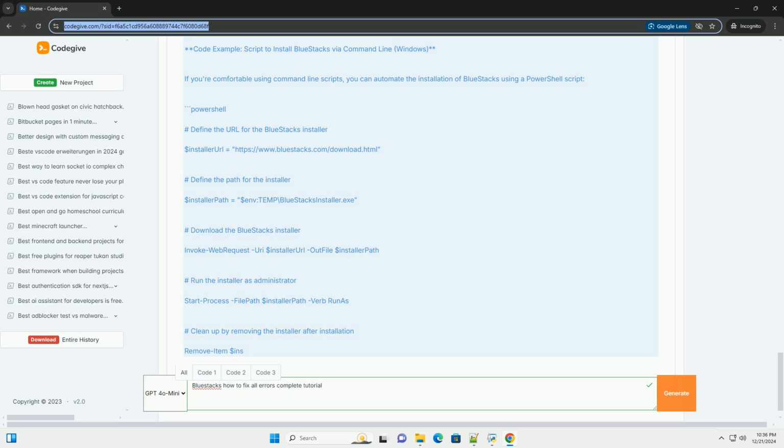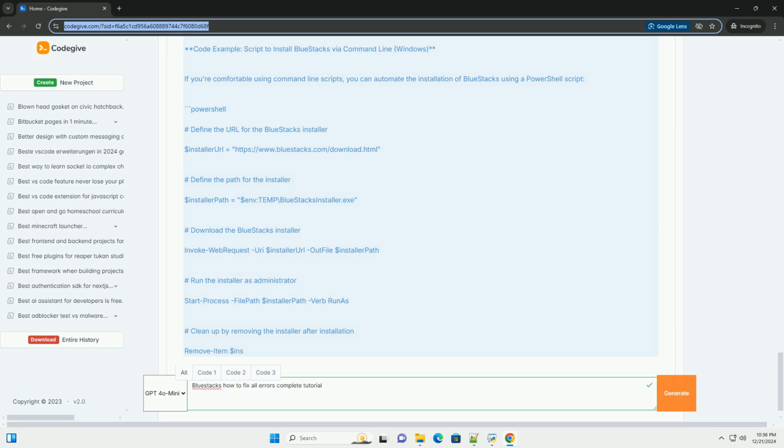8. Clear cache and data. Sometimes, clearing the cache and data can solve issues with specific apps in Bluestacks. Steps. 1. Open Bluestacks and go to the My Apps tab. 2. Long press on the app you want to clear data for. 3. Click on App Info. 4. Select Storage and then click on Clear Cache and Clear Data.